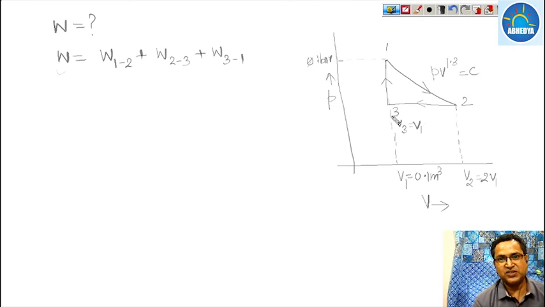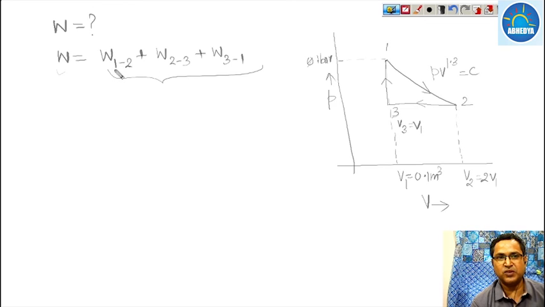Always remember, since work is not a point function, the net change in a cyclic process will not be equal to 0, because in a cyclic process the net change of a property will be 0, but work is not a property, so its net change during any cycle will not be equal to 0, and this value will be calculated by adding the work done in the different processes.